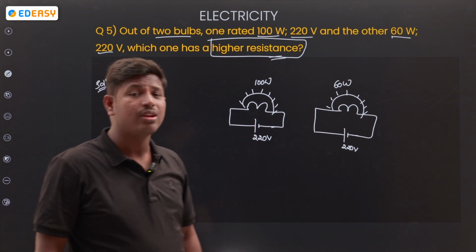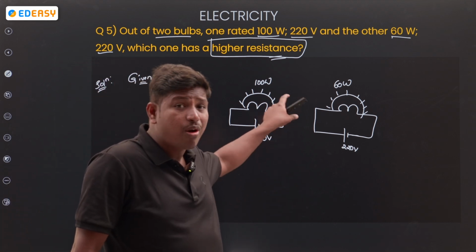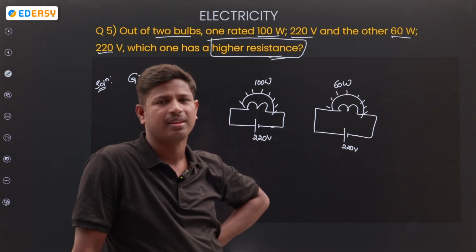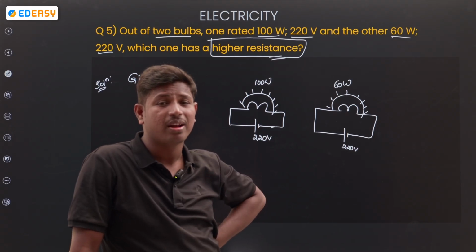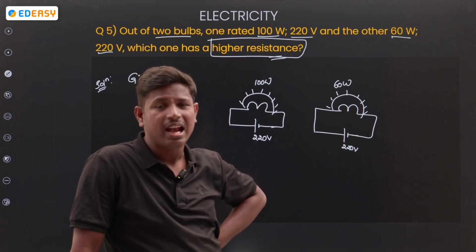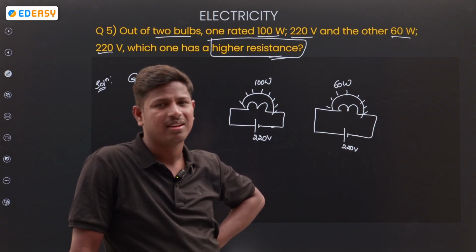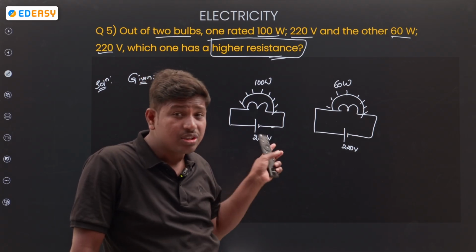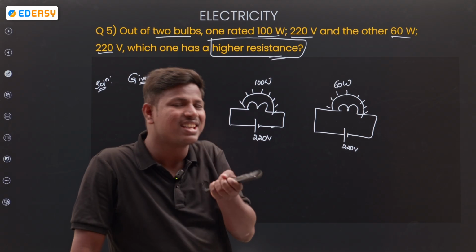What are you going to find out? In this, apart from these two, which one is having high resistance? So what is the given information? Power of the two bulbs are given, P1, P2. And voltage is given, 220 volts. What are you going to find out? In these two, which is having high resistance.